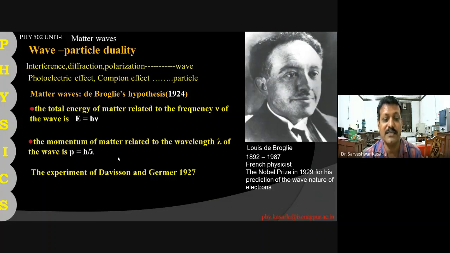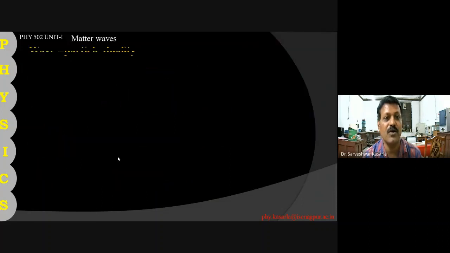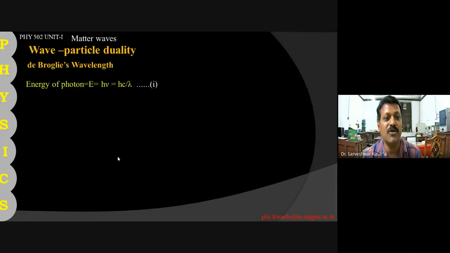Okay, so let us have the proof of p is equal to h upon lambda, the de Broglie wavelength. The energy of a photon is E equal to h nu, that is hc upon lambda, and the relativistic energy is given by E is equal to (p square c square plus m0 square c to the power 4) to the power half.